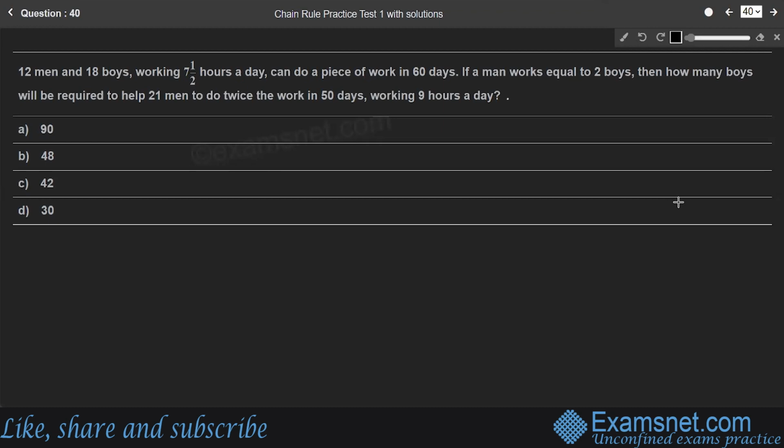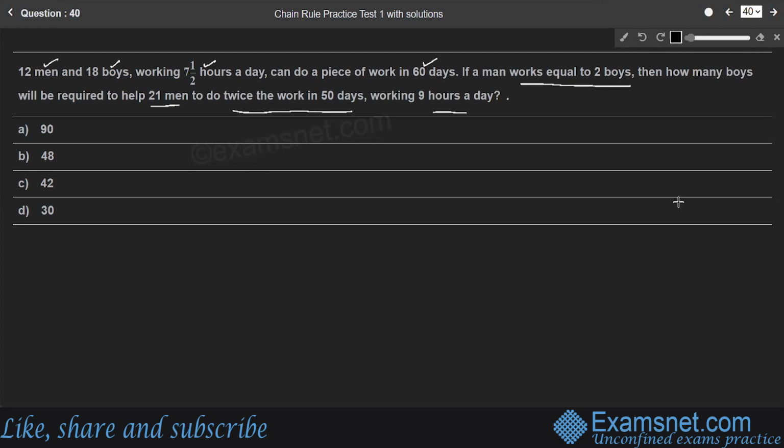Question 40. 12 men and 18 boys working 7.5 hours a day can do a piece of work in 60 days. If a man works equal to 2 boys, then how many boys will be required to help 21 men to do twice the work in 50 days, working 9 hours a day?